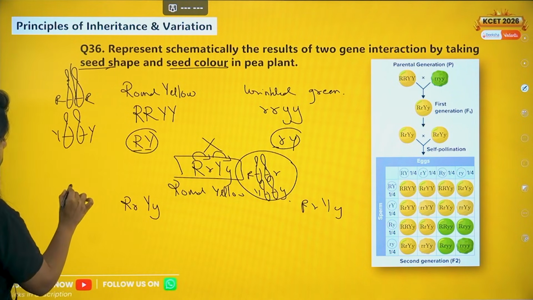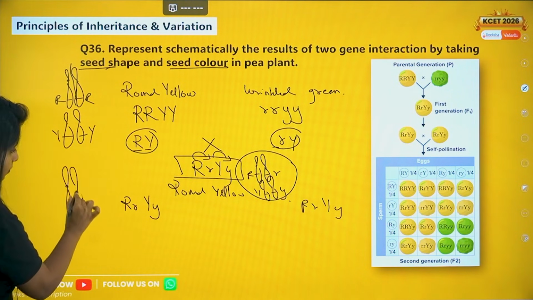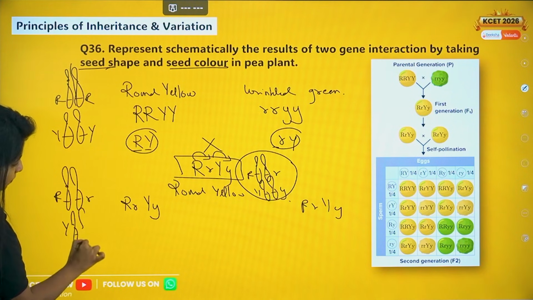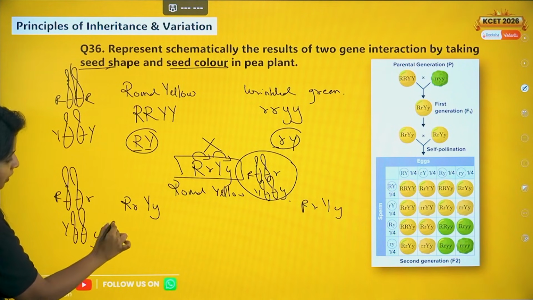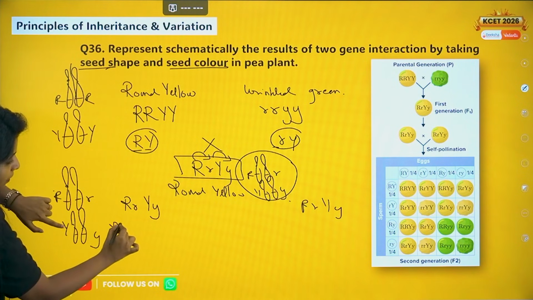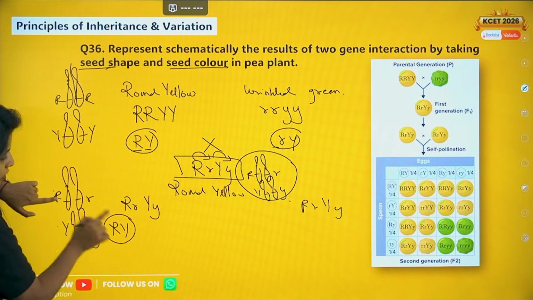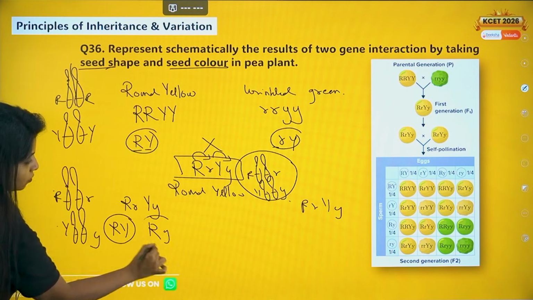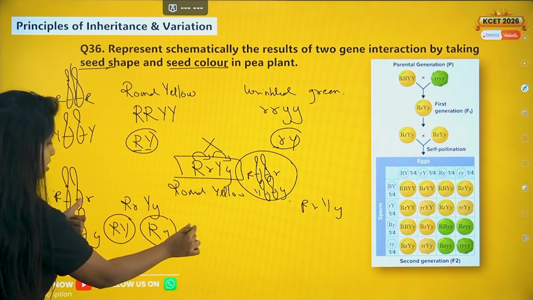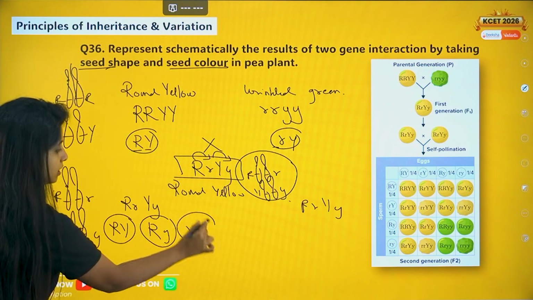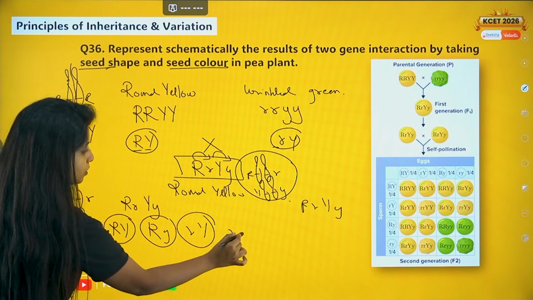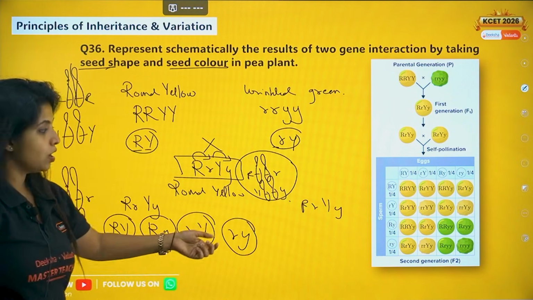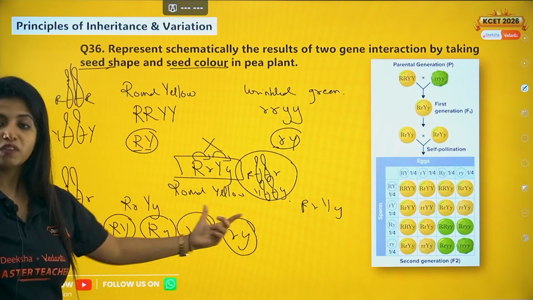Now again you have to make a picture like this for your understanding. So capital R small r, capital Y and small y. From this pair one can come, suppose capital R is coming, from this pair capital Y is coming, suppose. Then this gamete is going to look like this. From here capital R is coming, from here small y is coming, then it looks like this. From here small r is coming, from here capital Y is coming, then it looks like this. From here small r and from here small y is coming, then it looks like this. So 4 types of gametes from this parent, and similar types of gametes from that parent.